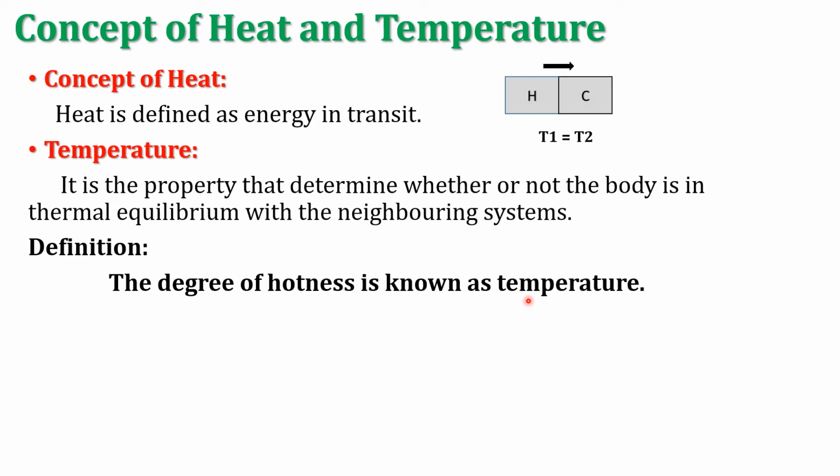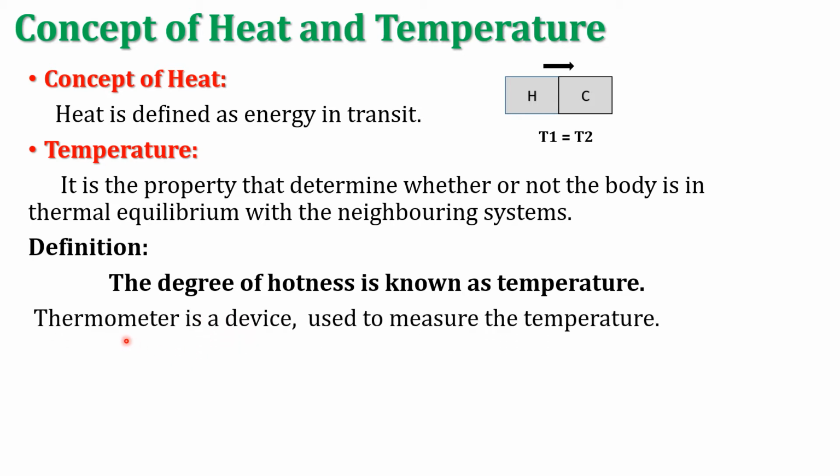That hotness of the body, which we know as temperature, is measured with the help of the special device. That device is the thermometer.